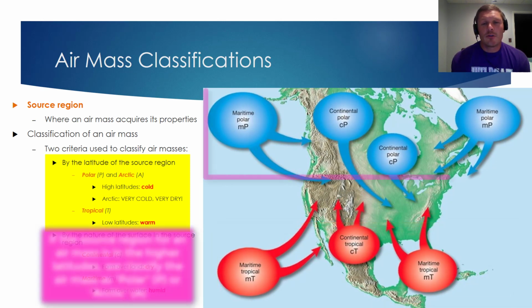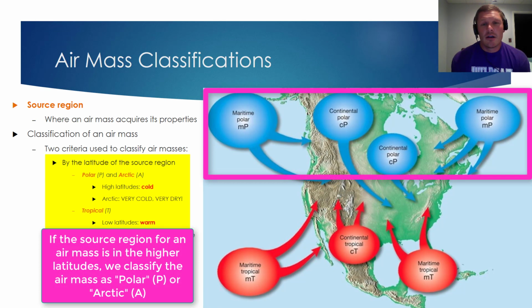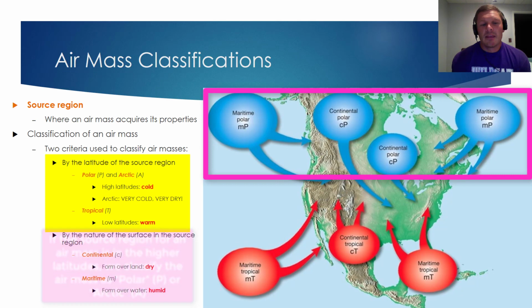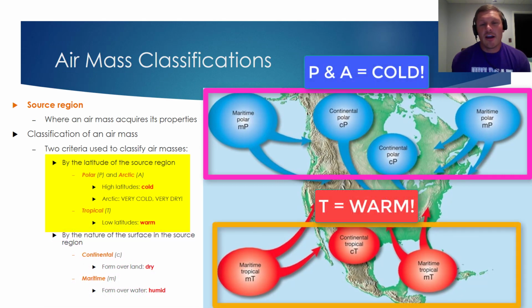But if an air mass has a source region that's up in the high latitudes, say up in the northern Canada region, we will classify that air mass as either polar or Arctic. Arctic air mass classifications only really matter during the winter months, but polar classifications describe any air mass coming out of a high latitude region. The difference between tropical, polar, and Arctic air masses is the temperature of the air mass.